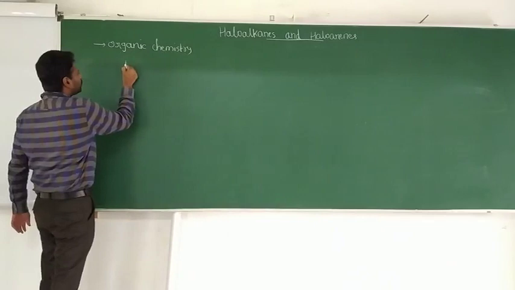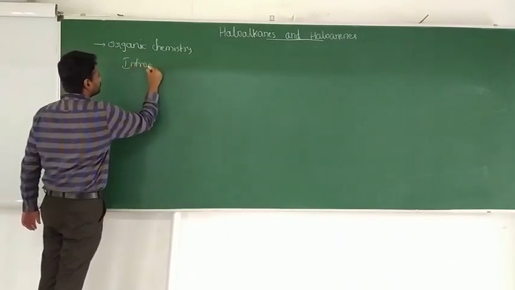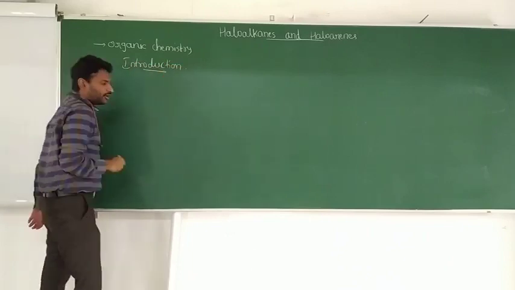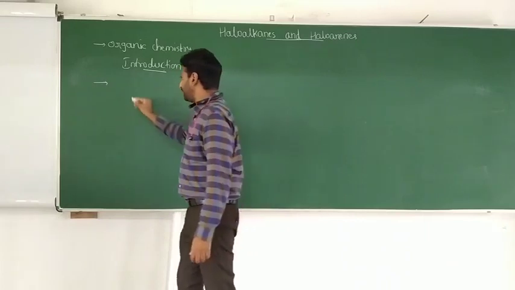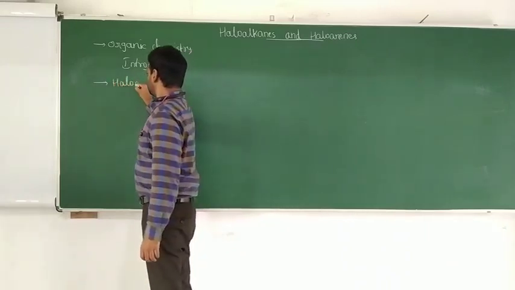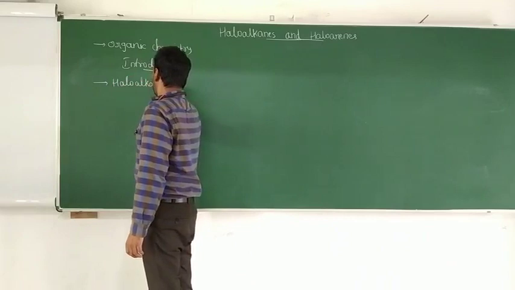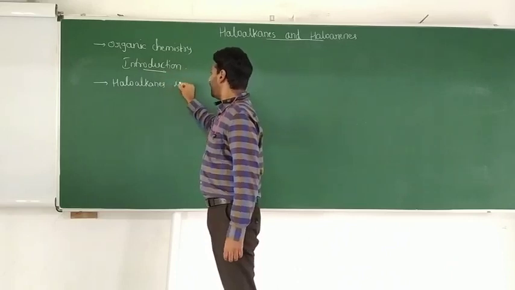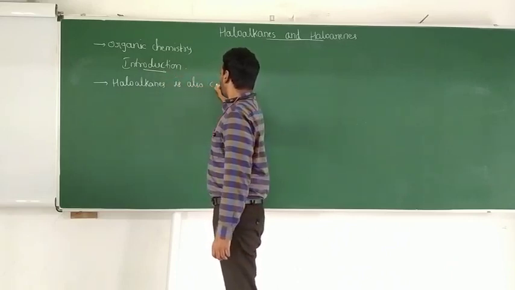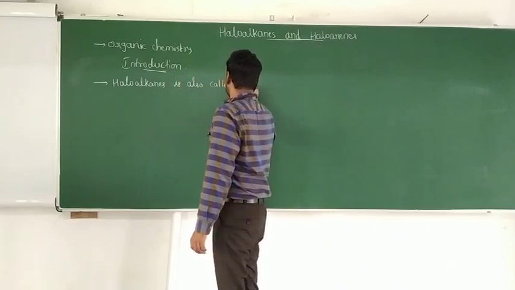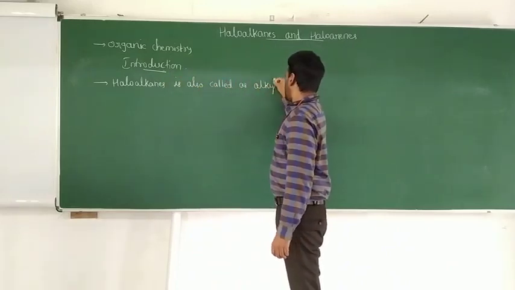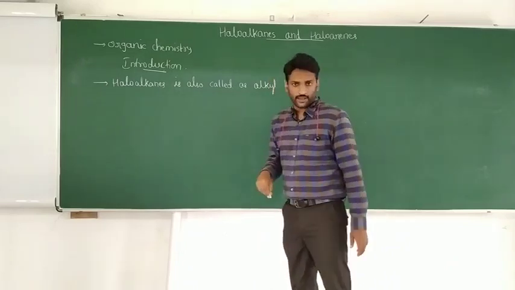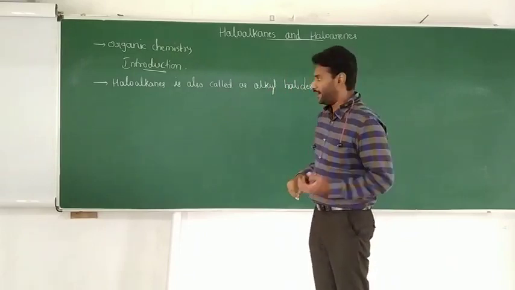Coming to the introduction of the chapter, haloalkanes are also called alkyl halides. The other name of haloalkanes is alkyl halides.